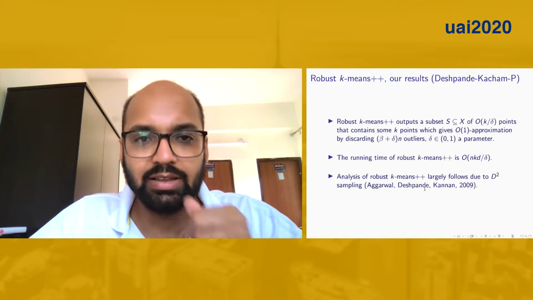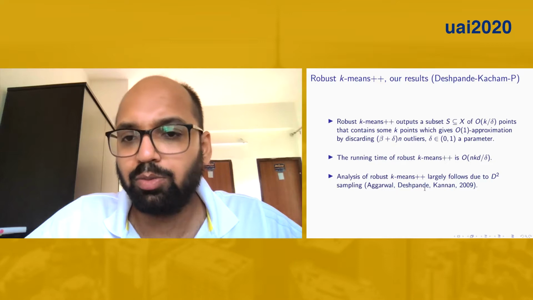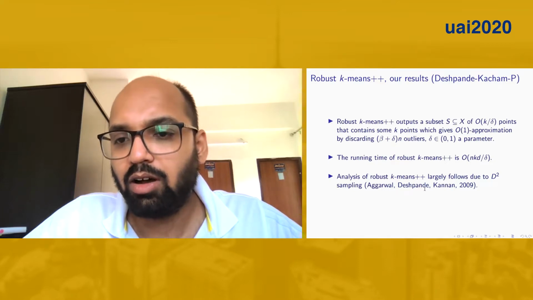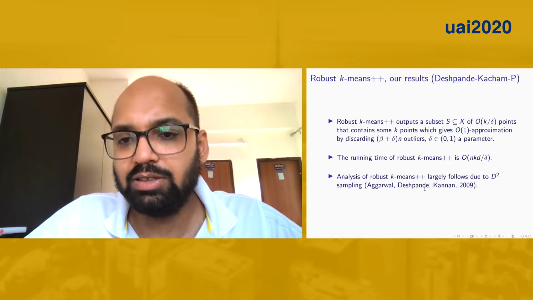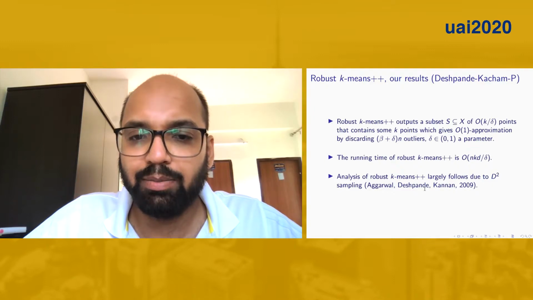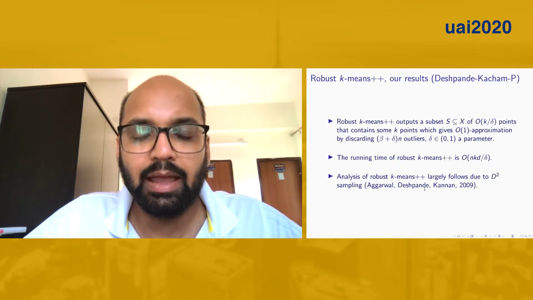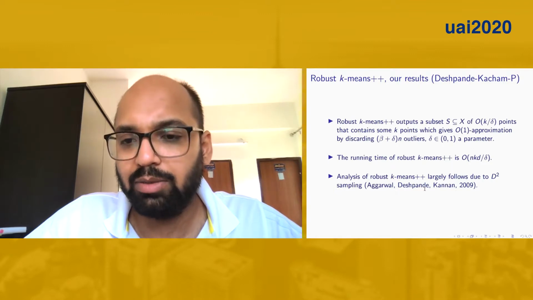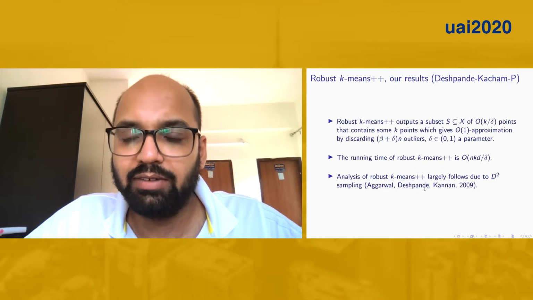Now we'll discuss the theoretical guarantee of our results. Our algorithm outputs a subset of k over delta points that contains some k points which give a constant factor approximation by discarding beta plus delta times n outliers, where delta is a parameter. The running time of our algorithm is order nkd over delta. So in some sense delta gives us a trade-off.